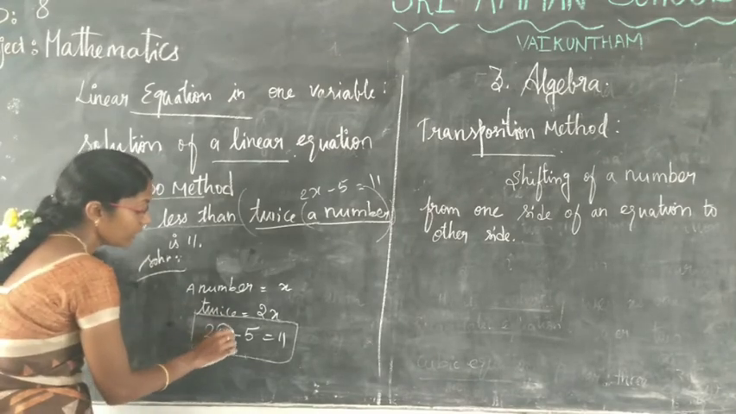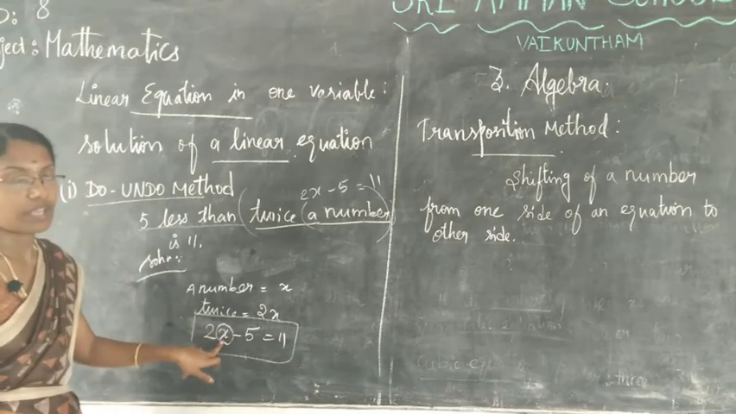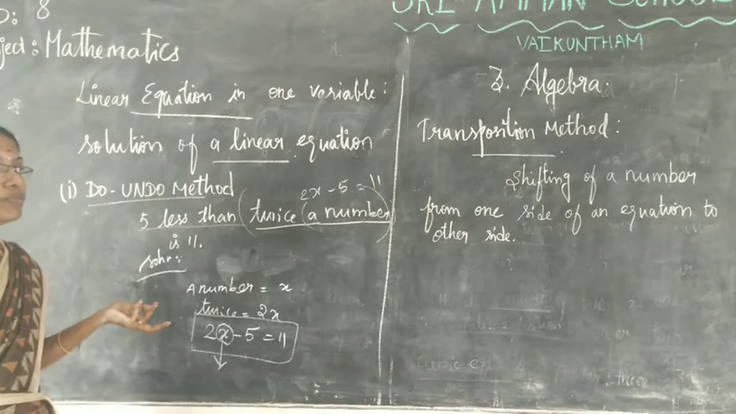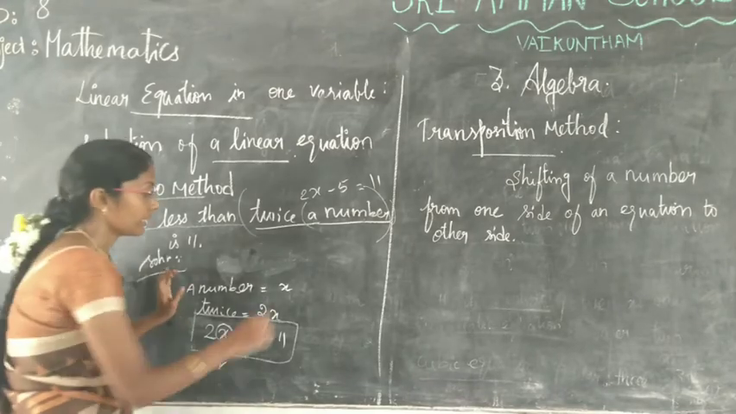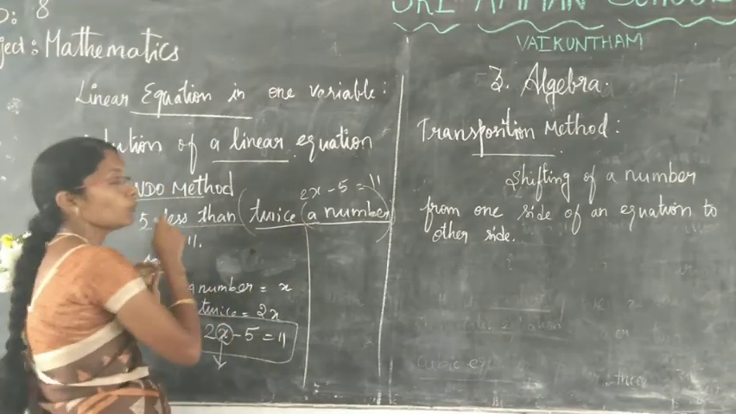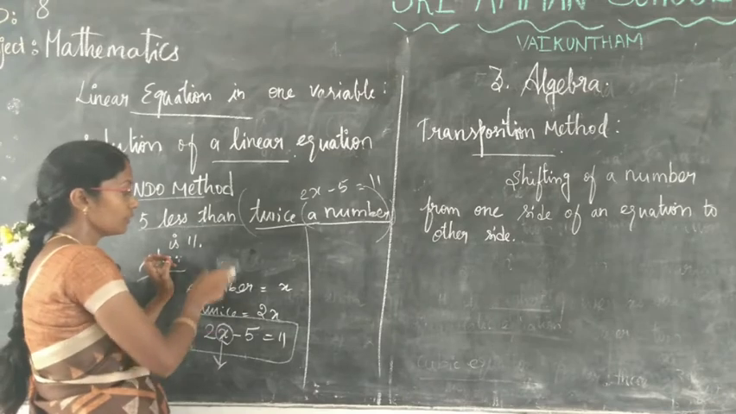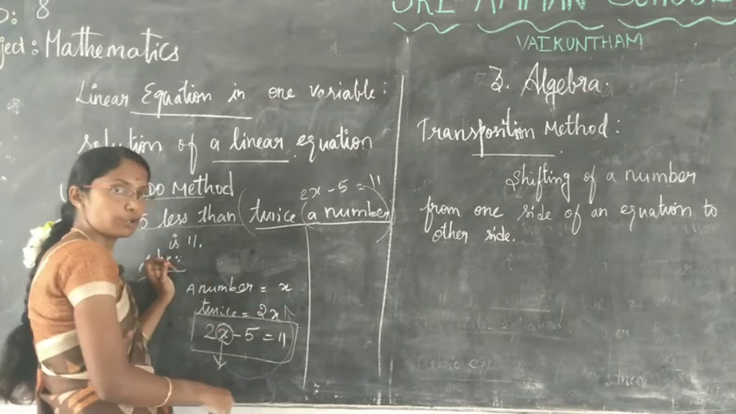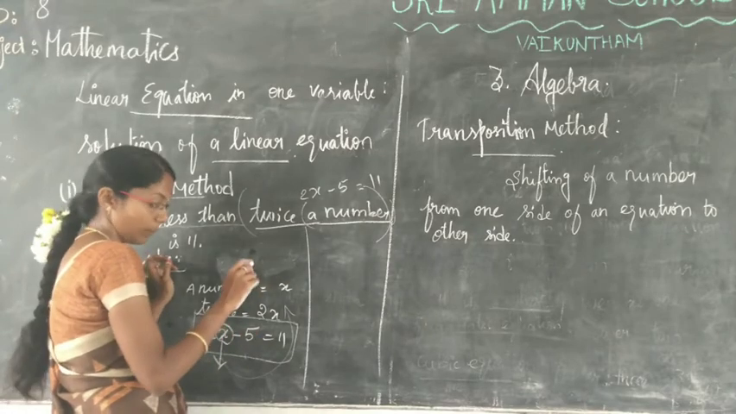Now we have to find the value for this variable x. What is x? How will you find? That is by the do-undo method. Here we have to reverse. Reverse means undo. So we have to undo the method.